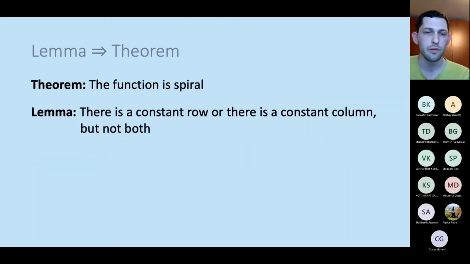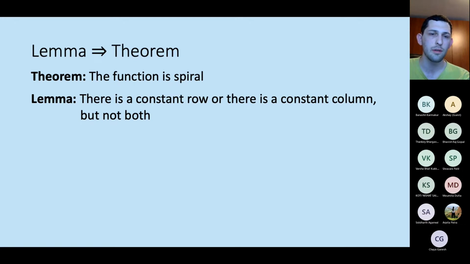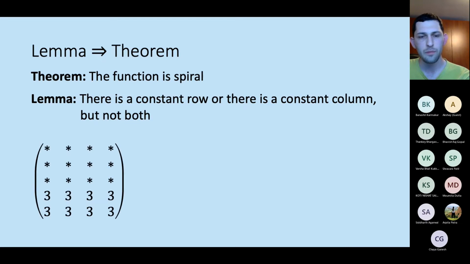So why is this true? First of all, I'm going to show you that if we prove this lemma, then the theorem is directly implied from it. So let's say that we found, for example, 2 constant rows. Let's say that both of them have only 3s in them. And let's look at the other entries in the matrix. First of all, can this asterisk be equal to 3, for example? Well, notice that if that asterisk equals 3, then we are already very, very close to having a forbidden submatrix because of the diagonals of 3s.